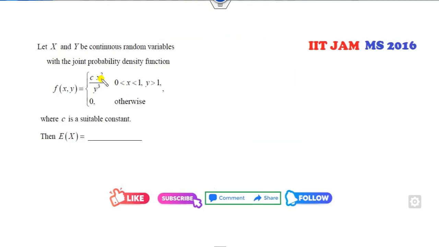Okay, look at this one. Again, you never know what is the distribution of this, so we can draw the graph of this. x is equal to 0, x is equal to 1, y is equal to 1, and your shaded portion is y greater than 1. So this is my portion. Your target is to find the expected value of x.